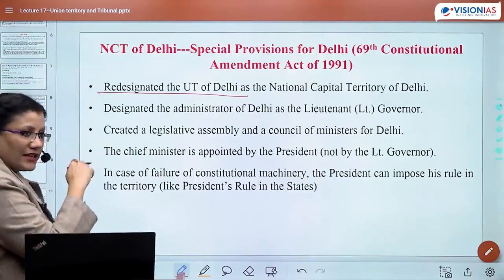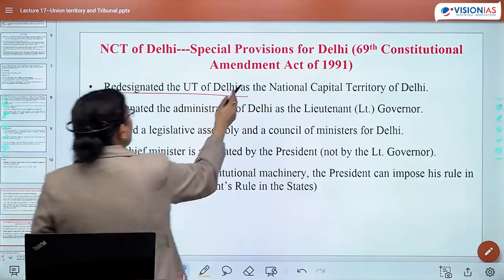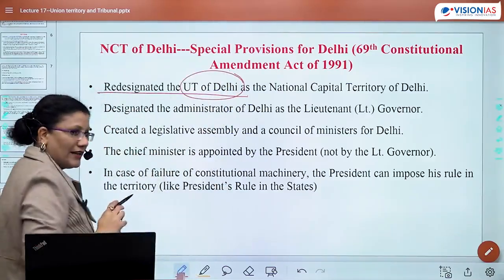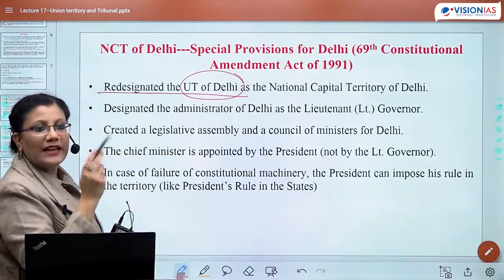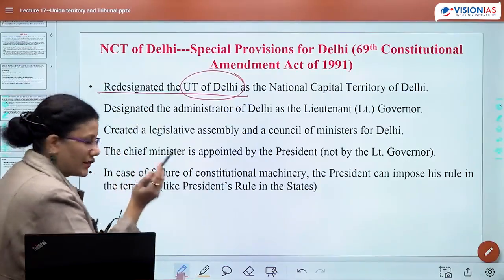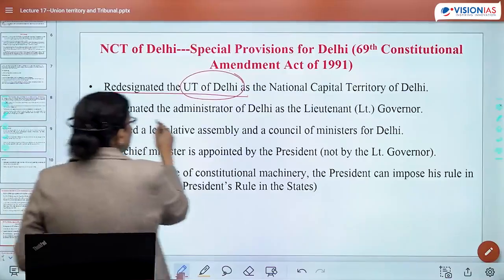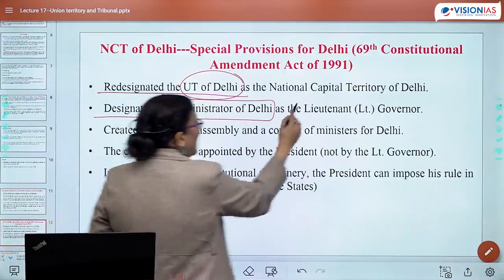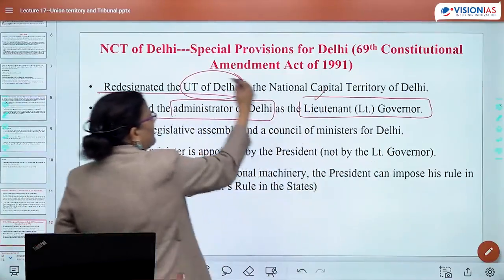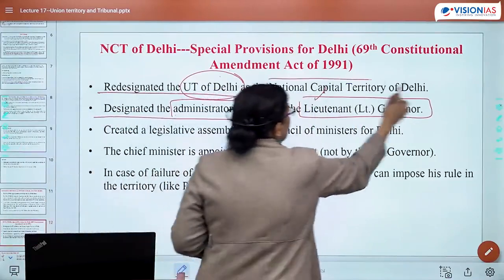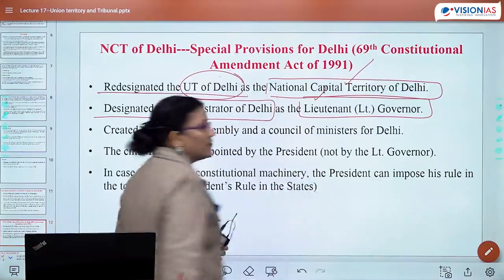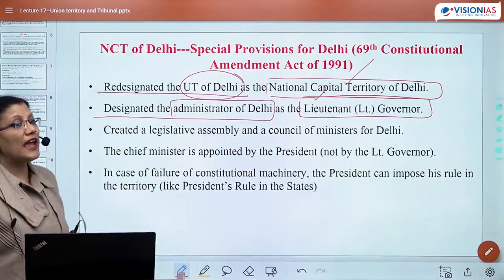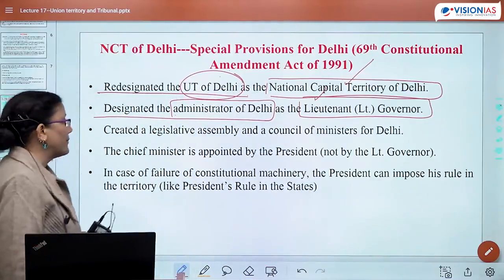Yani before the 69th Constitutional Amendment Act, it was just known as UT of Delhi. After that, it is known as NCT Delhi. तो एक तो ये change कर दिया. Second, it designated the administrator of Delhi as Lieutenant Governor of Delhi. So the second important change was this. From now onwards, the administrator will be known as Lieutenant Governor of Delhi.